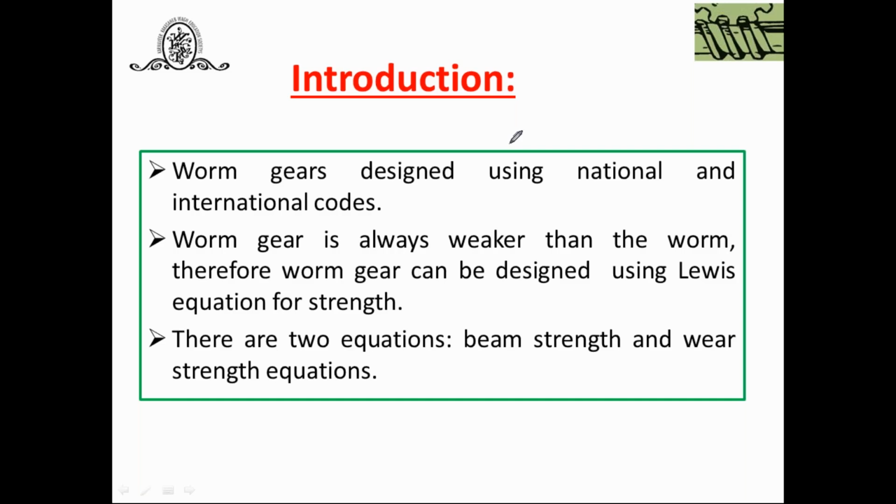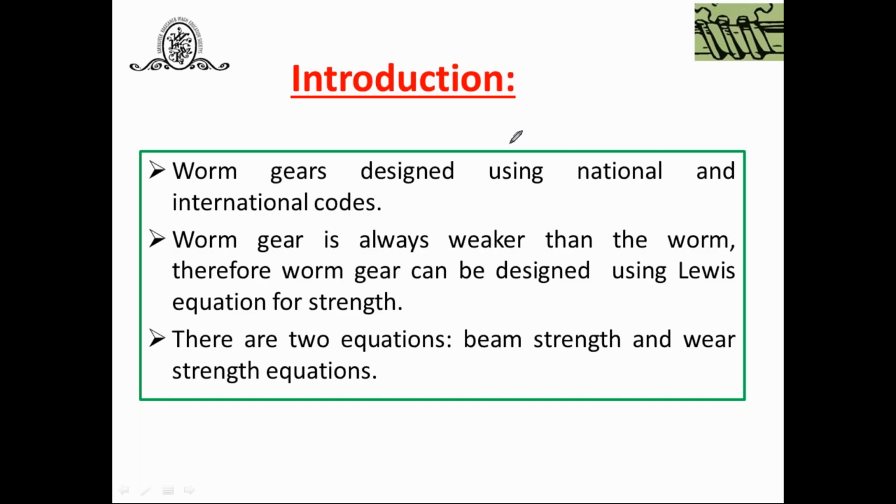That means which is weaker than the high strength material used for the worm. And what is the criteria in spur, helical, and bevel gears? We have to decide which one is weaker, whether the worm, the gear, or the pinion is weaker. If the same materials are used, we decide by the sigma b into y product which one is weaker, and based on that we have designed it.